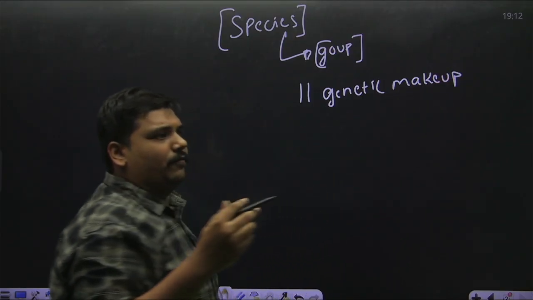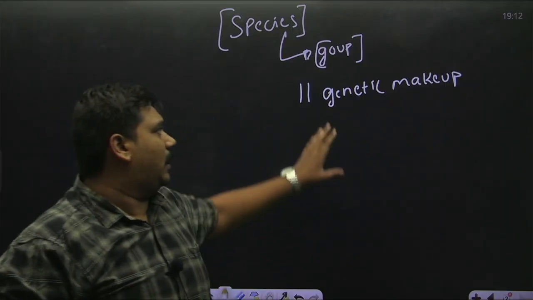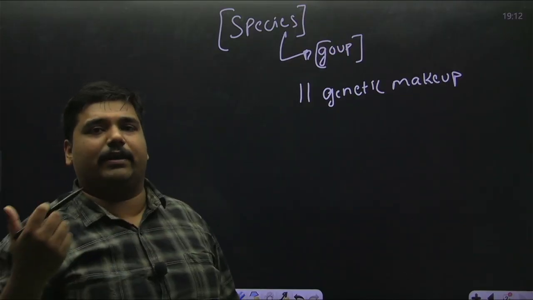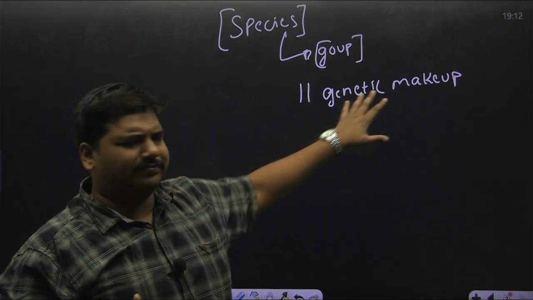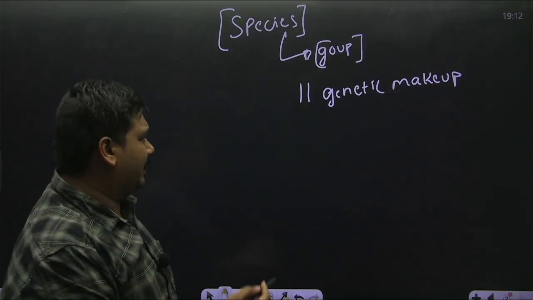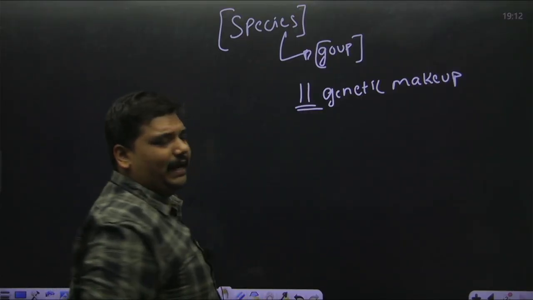In the sense, we have 23 pairs of chromosomes in our DNA, and you have 23 pairs, I have 23 pairs. So each and every human has almost similar genetic makeup. It is not exactly the same, it is similar genetic makeup.